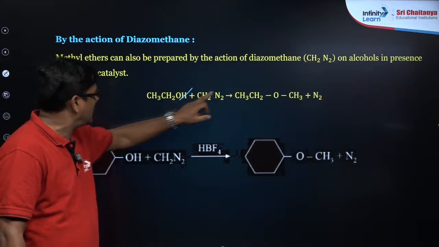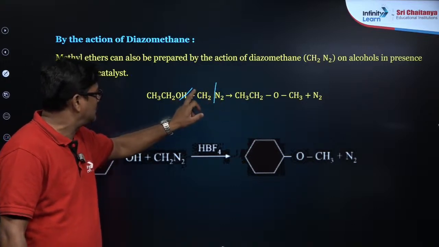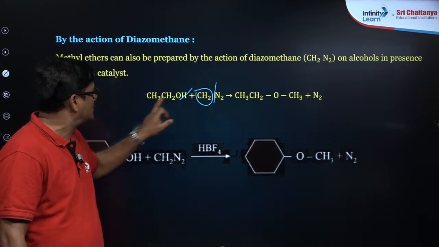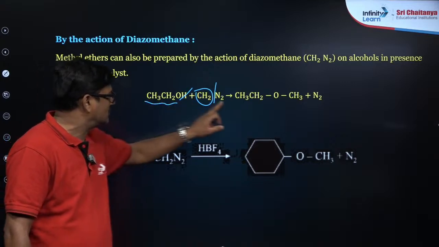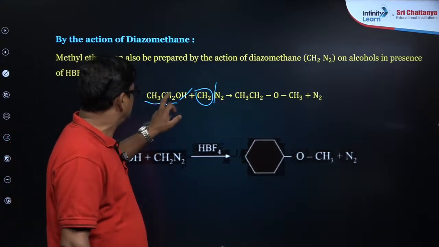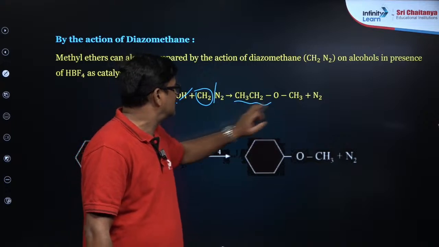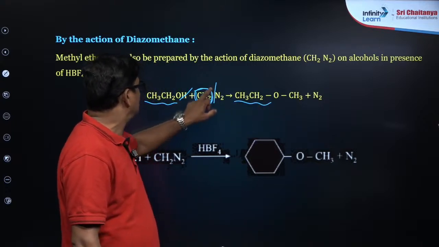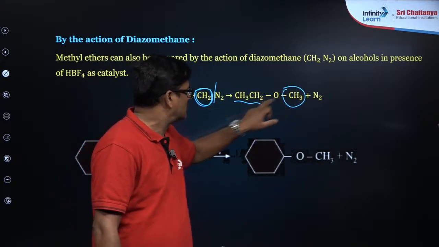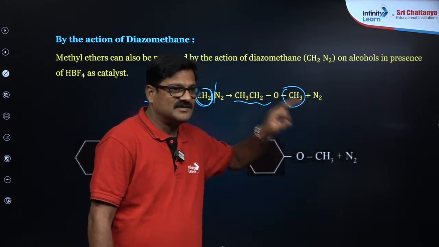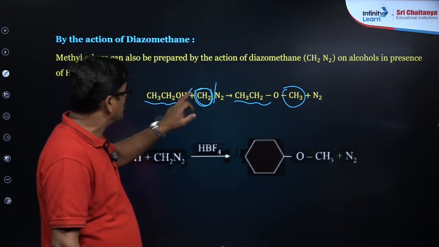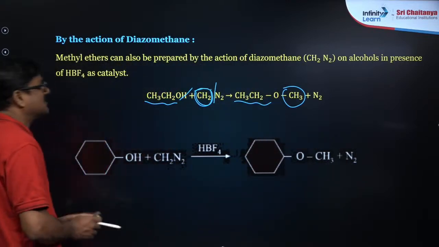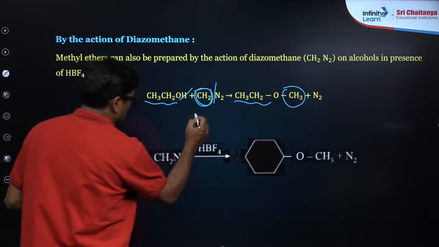You are going to react this one, and this is going to attack here, so that you are going to see CH3CH2OCH3. ये जो चीज है CH3 बन गया, so that is reacted with diazomethane. Diazomethane means this is the structure, this is diazomethane.